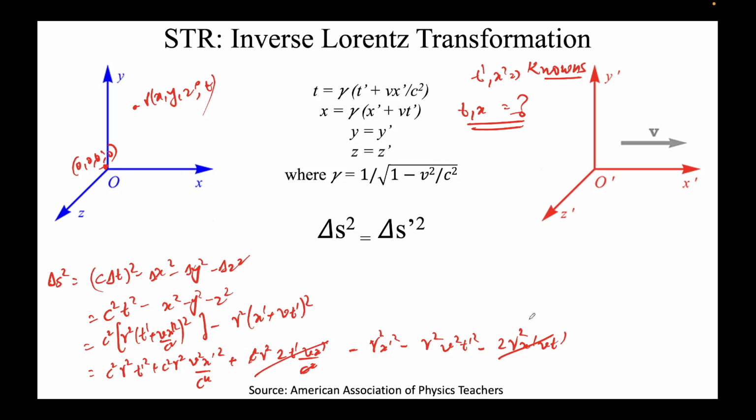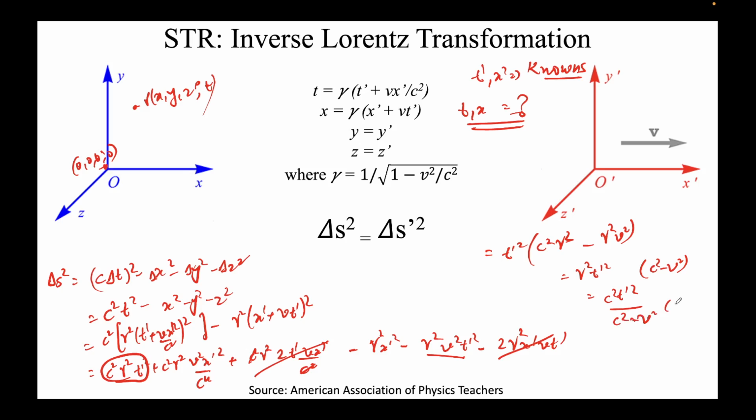Again I'll collect the t prime square terms, so it will be c square gamma square, this first term, and again t prime square is coming here, so it will be minus gamma square v square. I'll take gamma square common, t prime square will come out to be c square minus v square. So if you put the value of gamma over here, this will come out to be c square minus v square into c square minus v square, so it will come out to be c square t prime square.